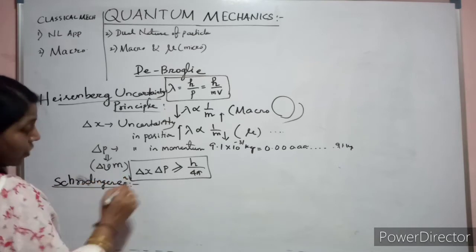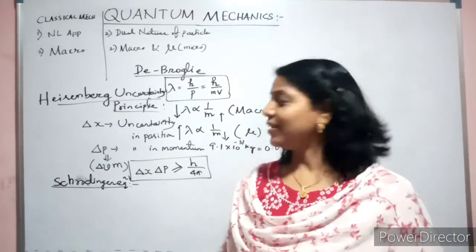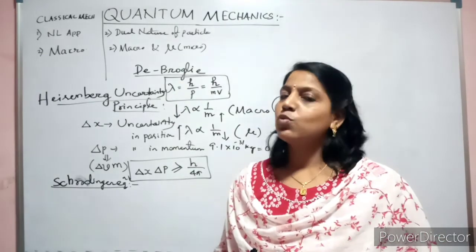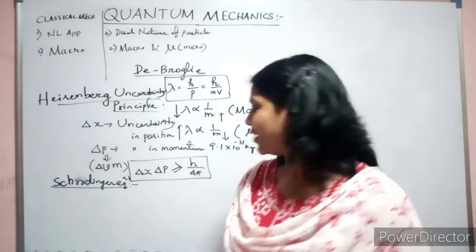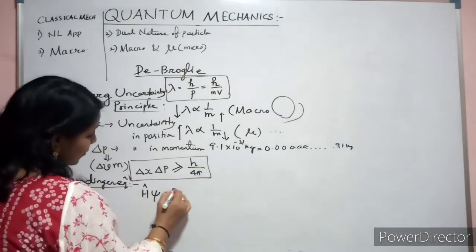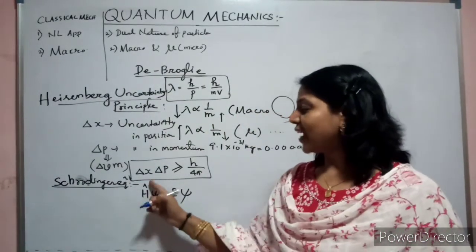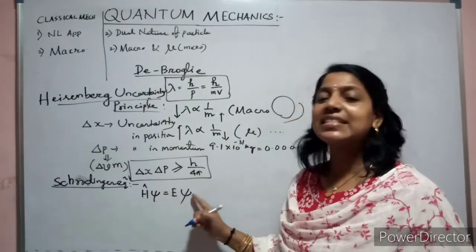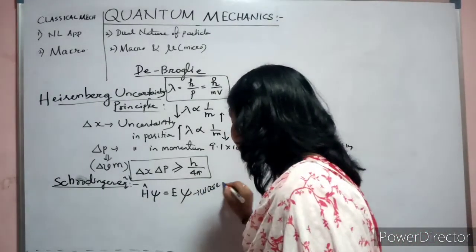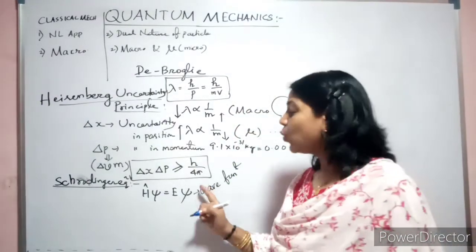Schrodinger equation. What did Mr. Schrodinger tell? He is a great scientist. For the first time he made a wave equation, which is quite difficult for you to understand. I'll write the equation he gave. He gave his equation in terms of H cap psi equals E psi. What is this psi? This psi is called the wave function.